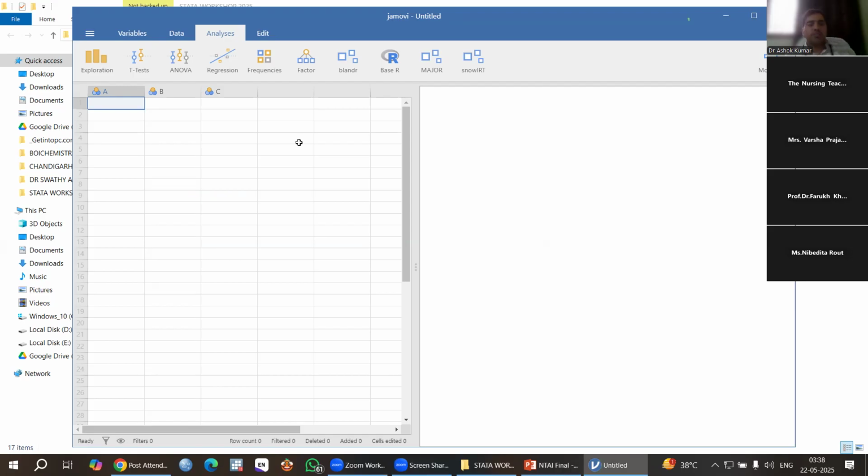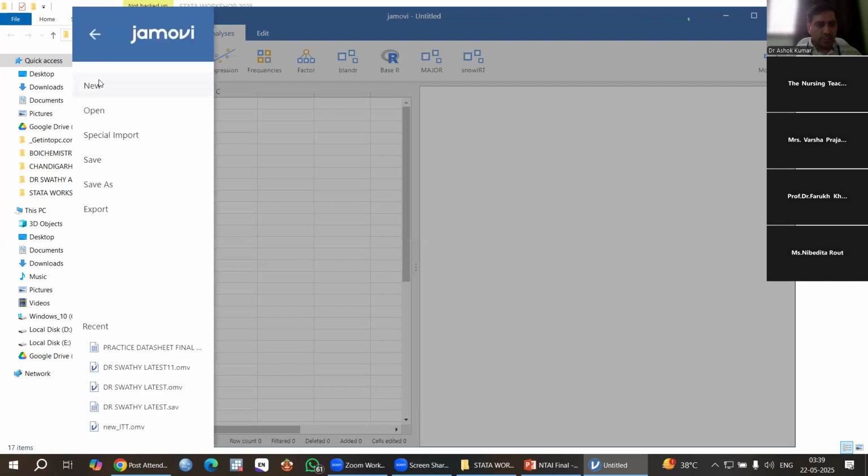So this is Jamovi software. It is free of cost, and you can do the majority of statistical analysis in this software. It is similar to SPSS. In the left upper corner you can see new file, open file, import, save as, export.